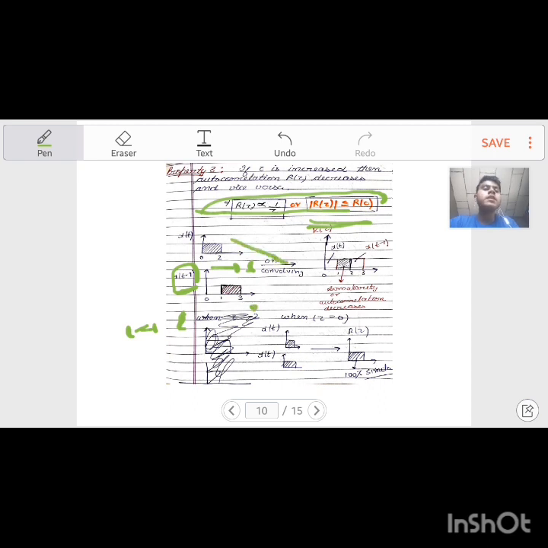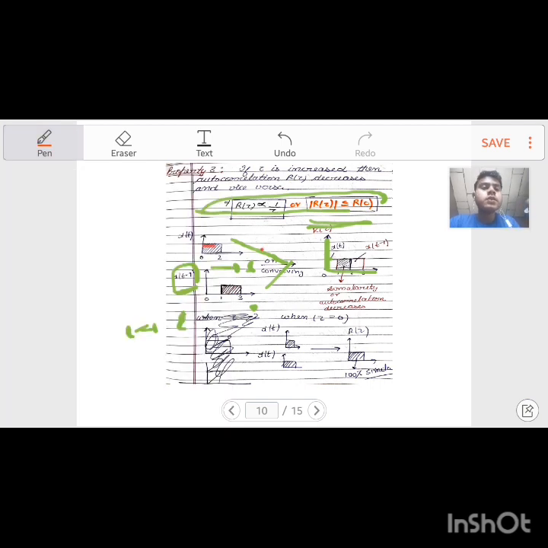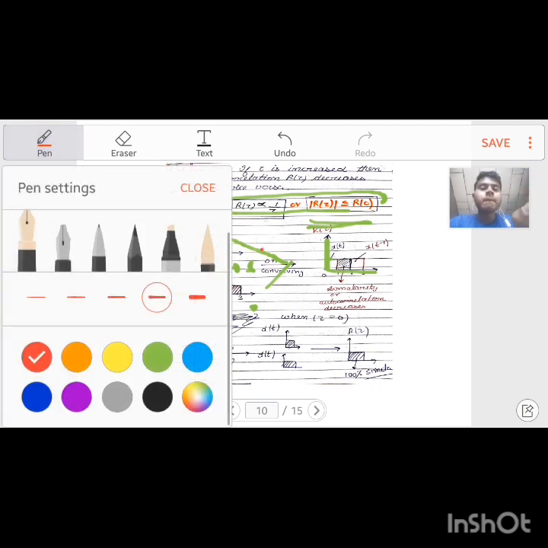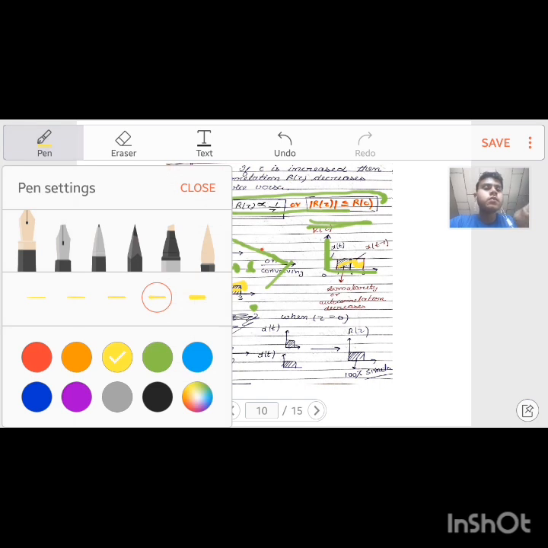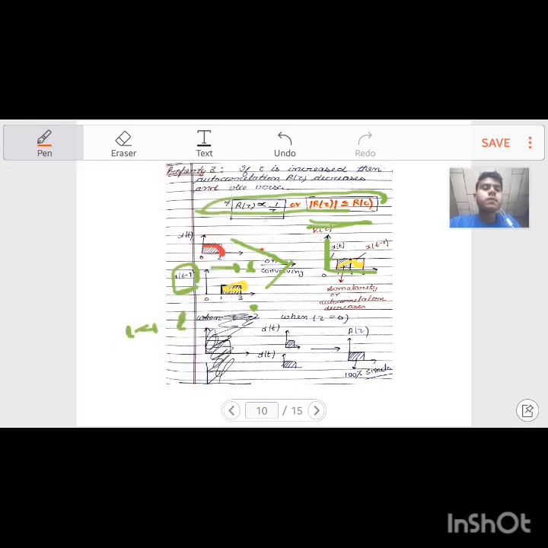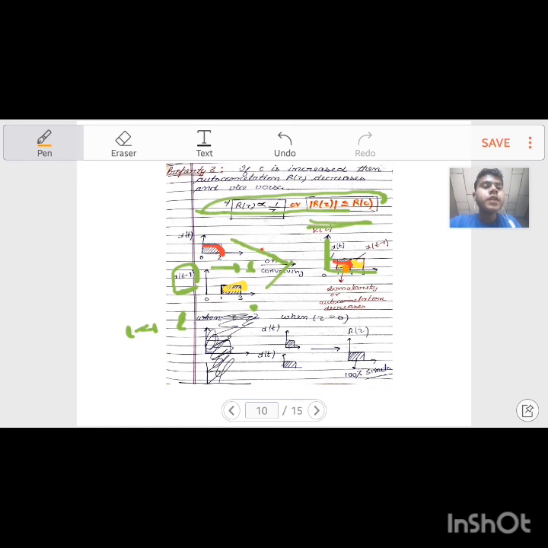Now I am convolving these two signals. On convolving, what I get is that the convolution decreases. See, let me explain. This is the original signal. Now this is the shifted version of the signal. This is the shifted version, and this is the original signal. This is one. And what we obtained is that this convolution decreases.